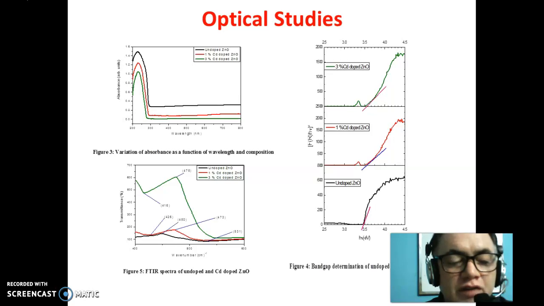From the peaks of FTIR spectra in figure 5 for undoped and Cd-doped ZnO, it has been established that Zn-O bonding is prevalent and subsequently the vibrational modes at around 473 cm^-1 and 475 cm^-1 are observed.